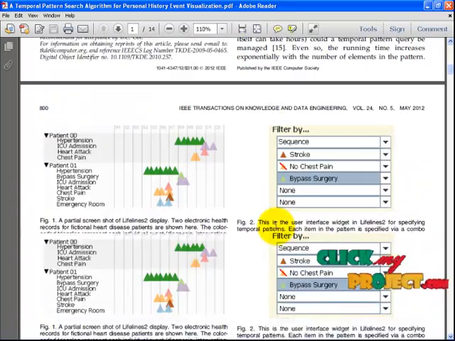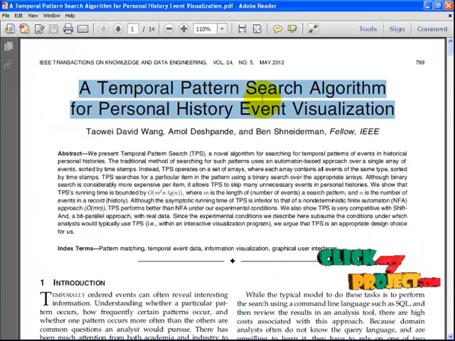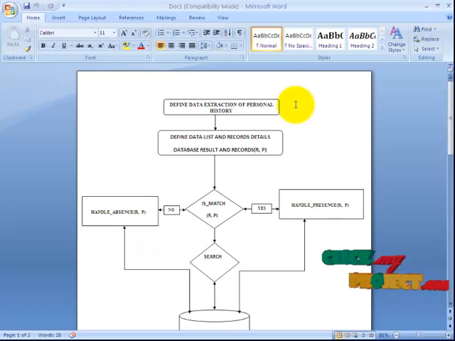Let us see the main part of the algorithm. The temporal pattern search algorithm is separated query-wise, event-file-wise, and record-wise. This is the data flow diagram for the pattern search algorithm.